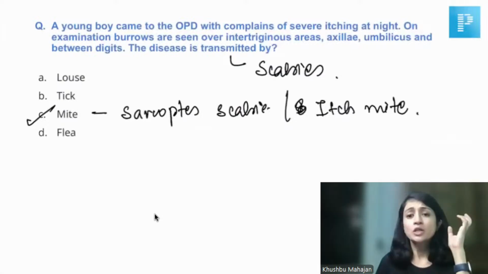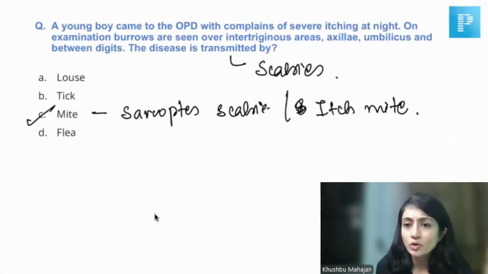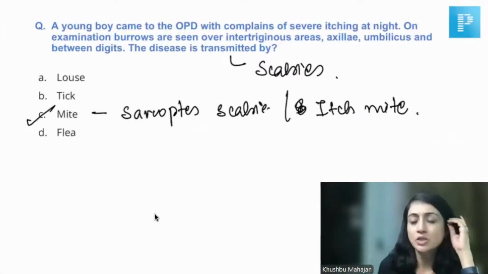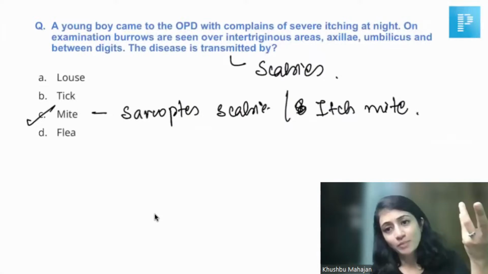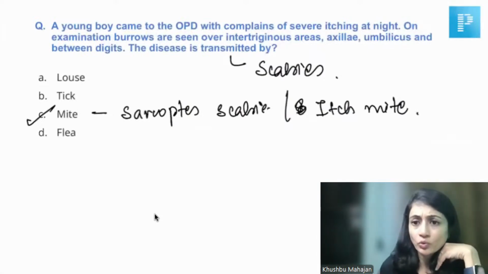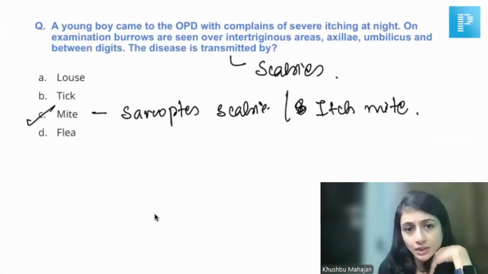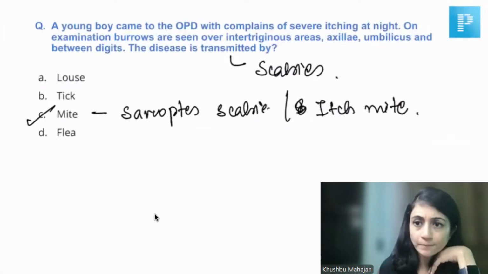Mite was there. So again, I think you had itching at night, you had burrows. So you all know that this is caused by scabies, and scabies is caused by Sarcoptes scabiei, which is an itch mite, or which is a mite. So any of these as an option would be the answer. But I hope the question was something similar and they had asked you about the causative organism, right?